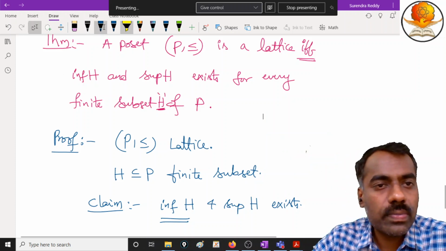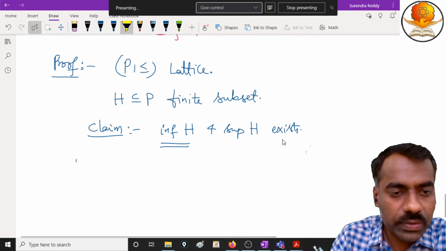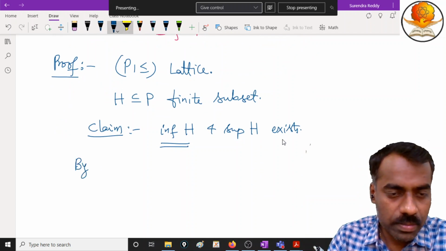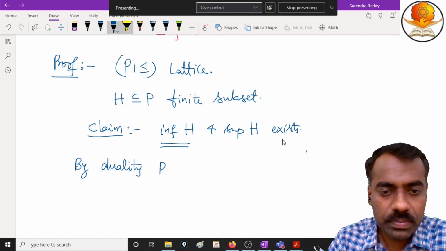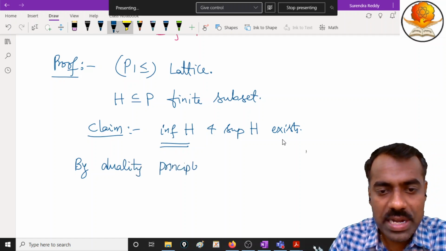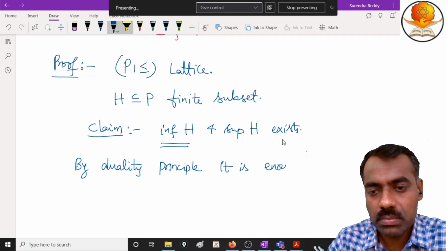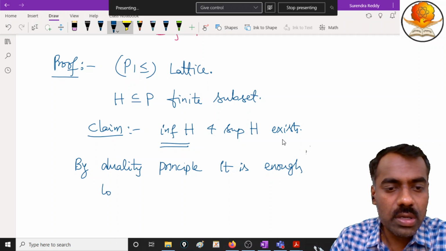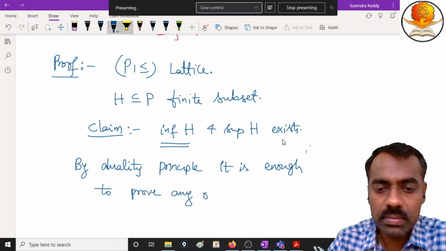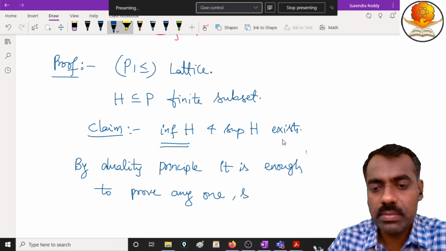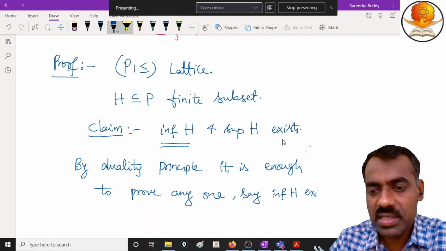Okay. Go and prove this one. So it is enough. So what we can write here, by duality principle, by duality principle, it is enough to prove any one, say infimum of H exists. So we will prove this.